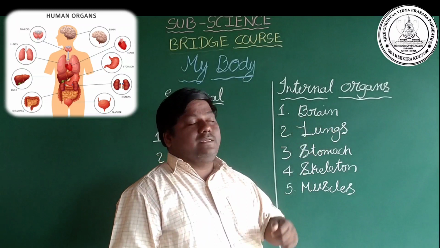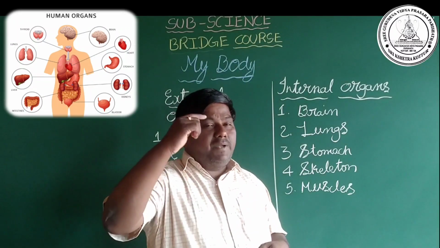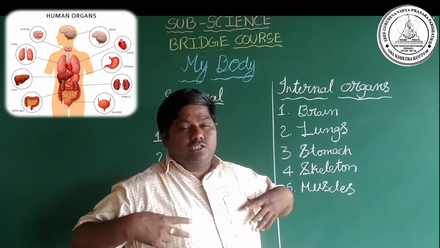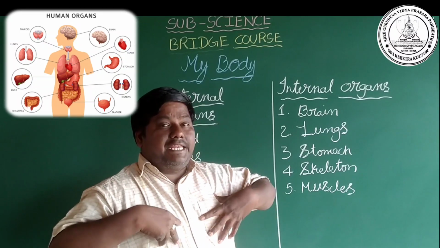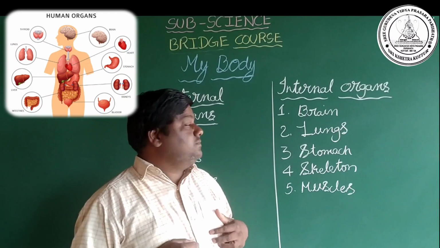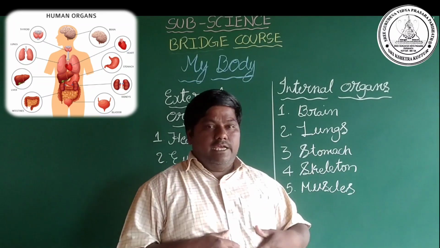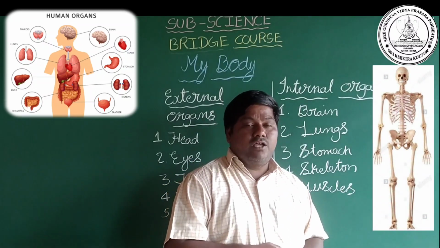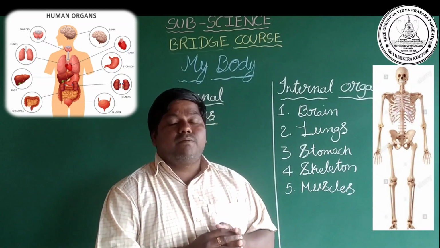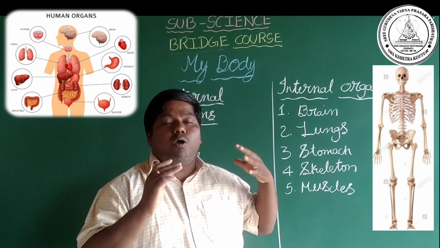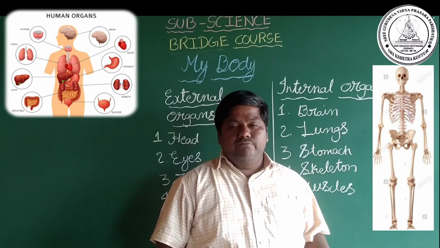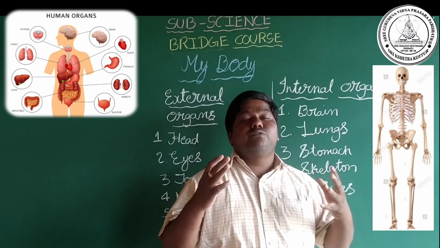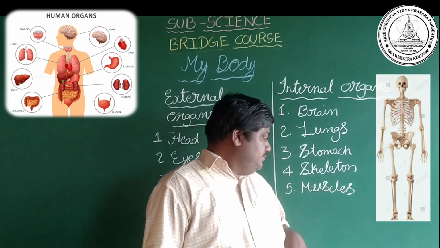Example, brain. See, where is the brain? The brain is located inside the head. Lungs. Lungs are located in the rib cage. Okay. Next, stomach. Here. Next, skeleton. See here, skeleton is the main frame of our body. If there is no skeleton, it is not possible to give a definite shape to our body.